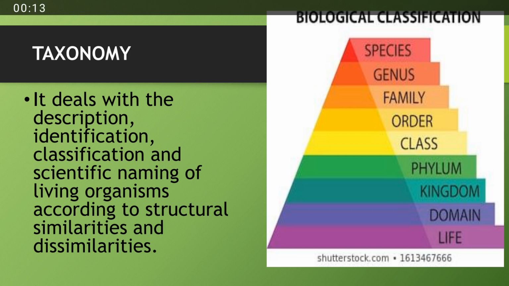Taxonomy deals with the description, identification, classification, and scientific naming of living organisms according to structural similarities and dissimilarities. All of the living organisms present in the world have different varieties, and depending upon that, they are classified into different classes or groups according to their characteristics. Those organisms which are similar in structural and functional characteristics are placed in the same group, while living organisms which have dissimilarities are placed in different groups.